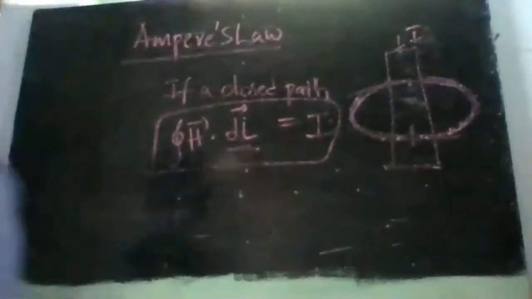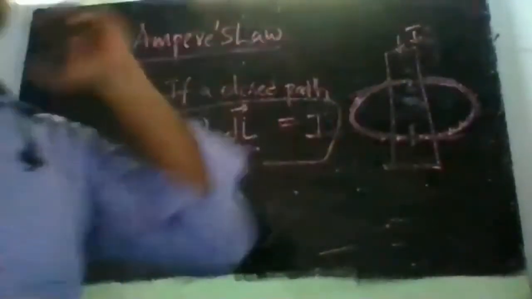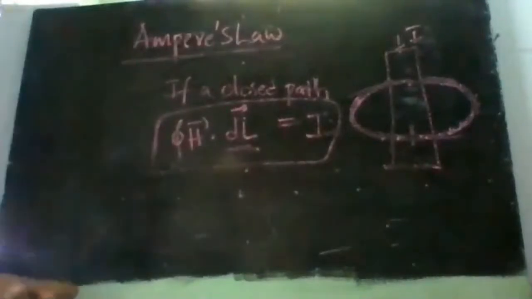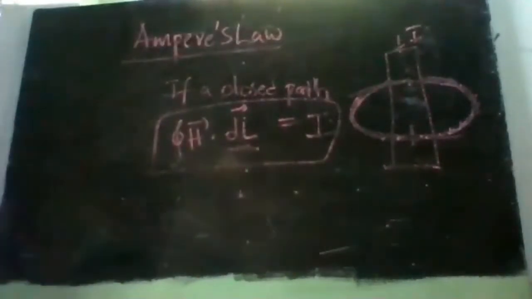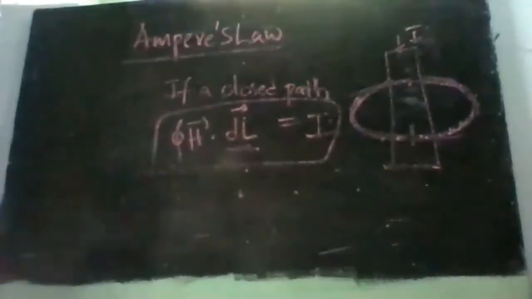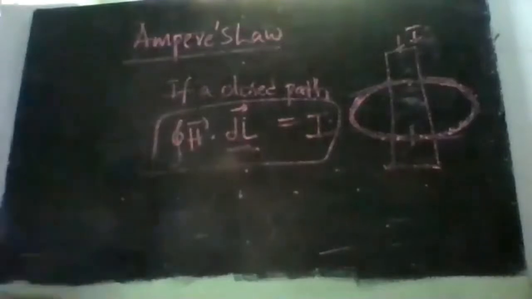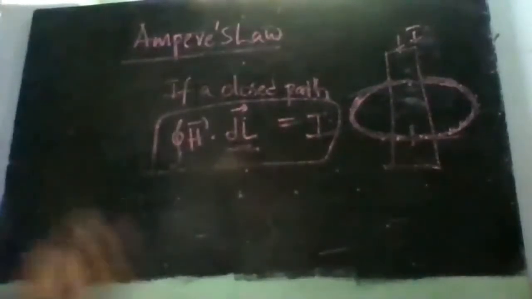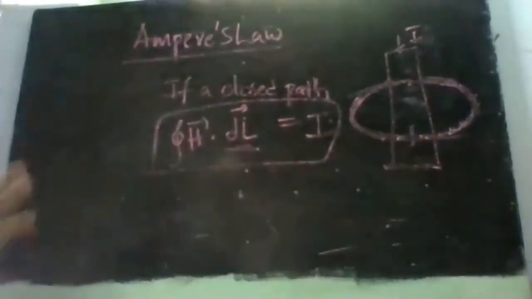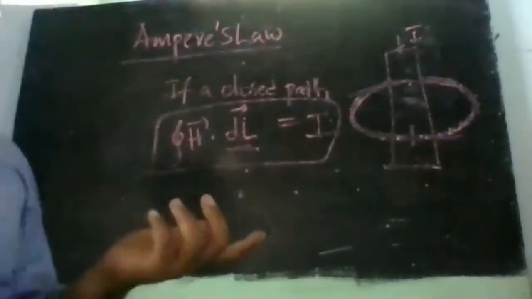How? For Ampere's law, we just need to know the current passing through the conductor or the current density of the conductor. We don't need to worry whether it is a line conductor, a surface conductor, or a volume conductor. Whatever it might be, the process is the same.